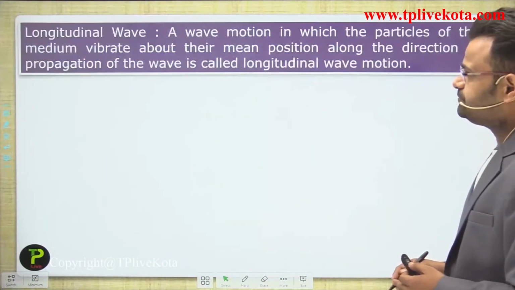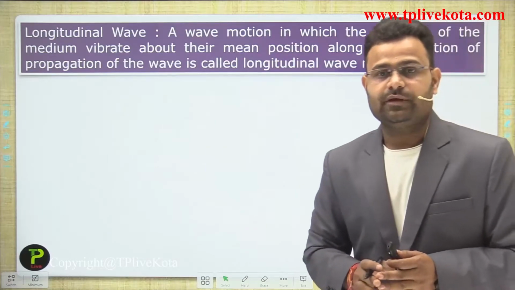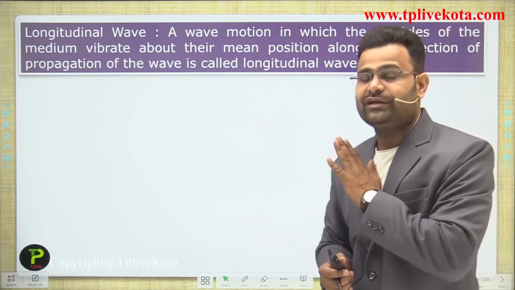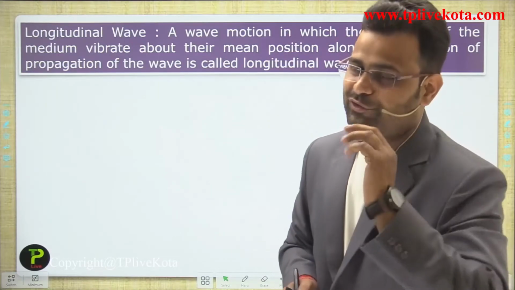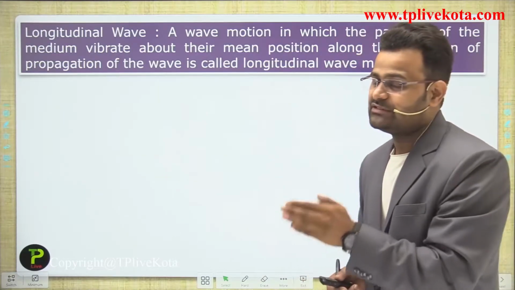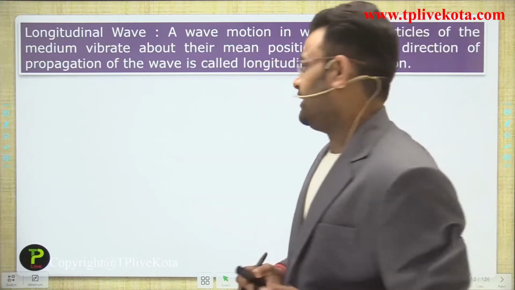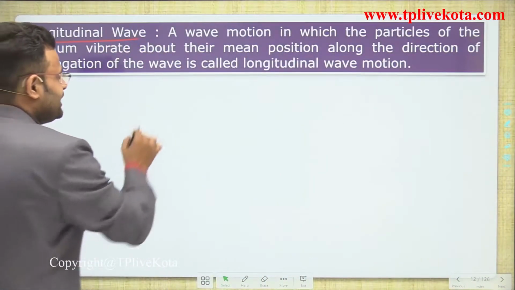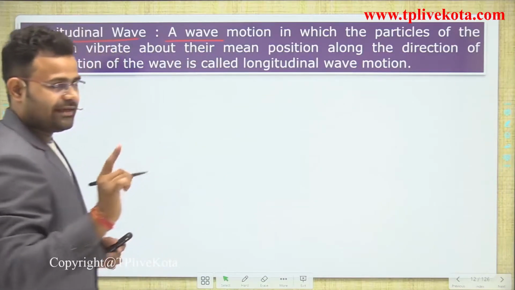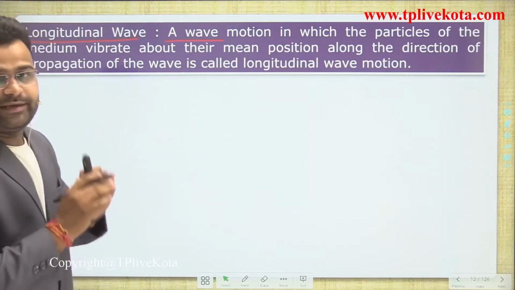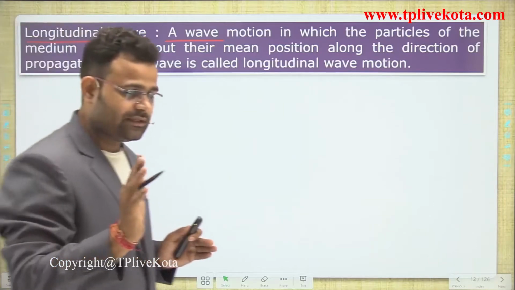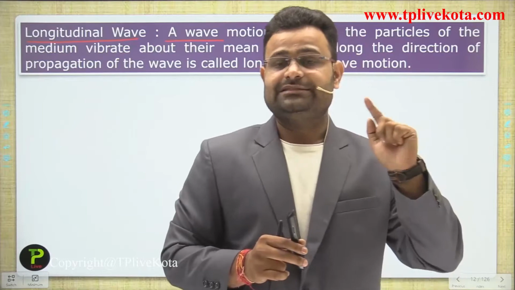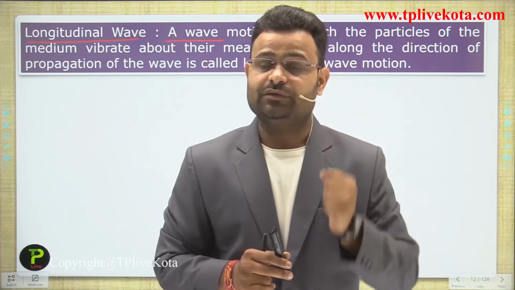The next point is the longitudinal wave, and that is important for us, because sound travels in the form of a longitudinal wave, and the name of this chapter is Sound. So what is a longitudinal wave? There are two things: first, the direction of wave propagation, and second, the direction of vibration of the particle.